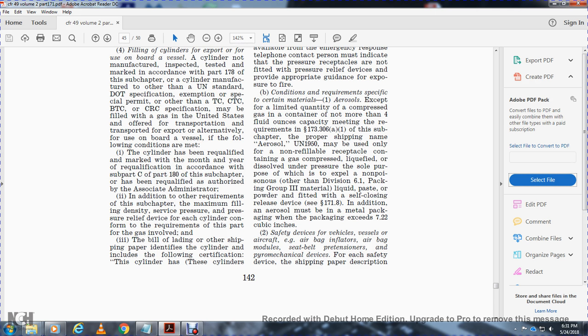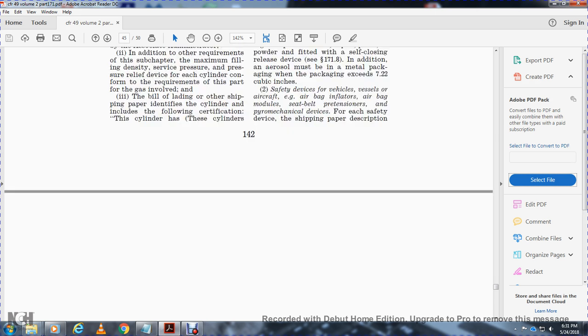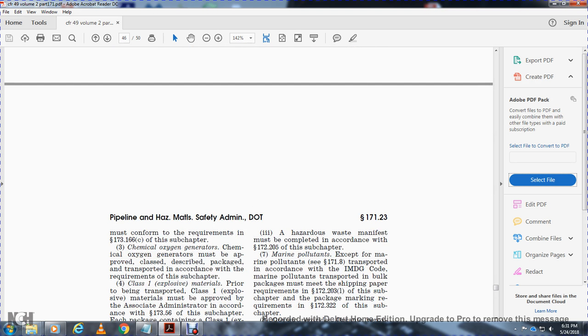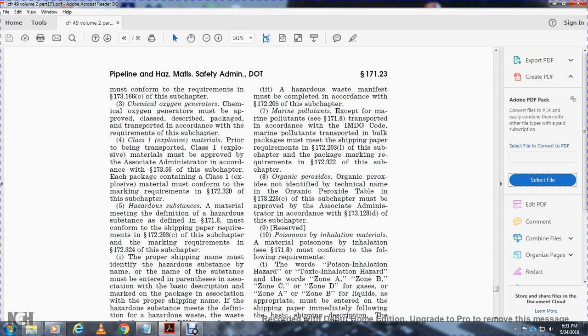Safety devices for the vehicles, vessels, and the aircraft with airbag inflators, airbag modules, safety belt pretensioners, and pyromechanical devices: for each of the safety devices, the ship paper description must conform to the requirements of 173.166 of the subchapter. The chemical oxygen generators: chemical oxygen generators must be approved, and described and packaged for transportation according to the requirements of the subchapter.